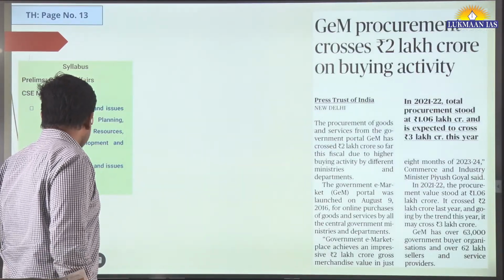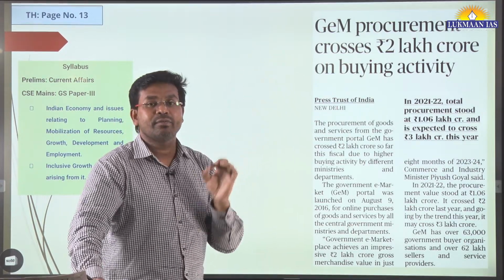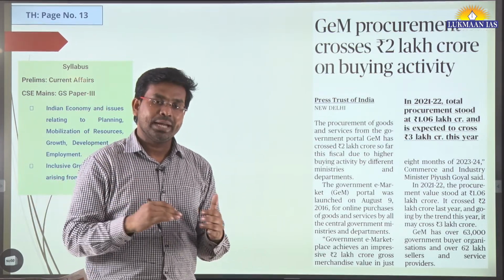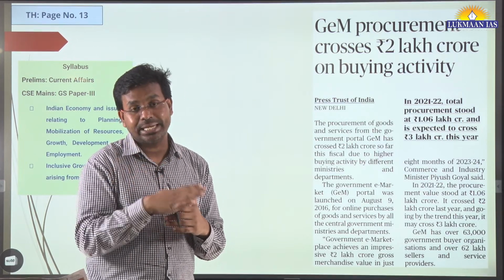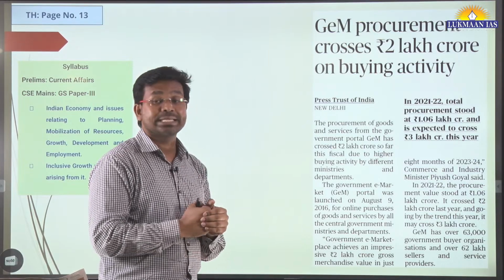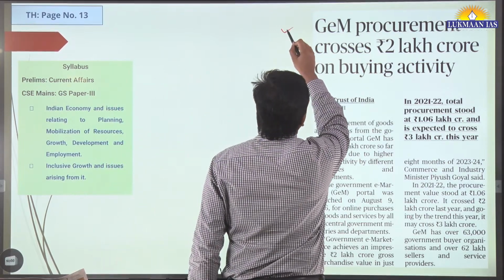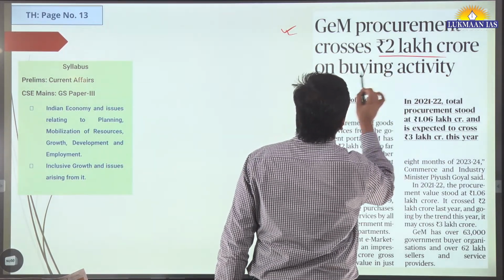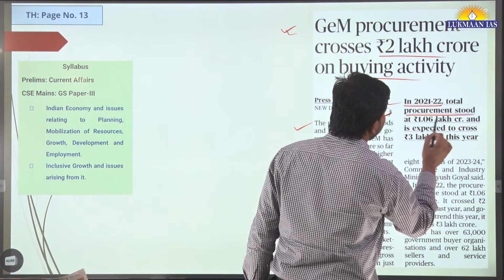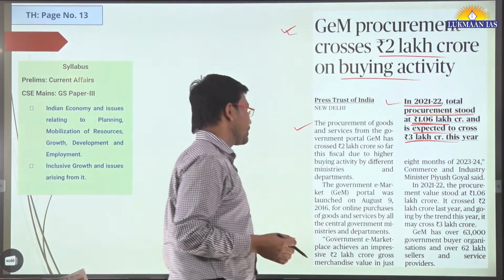Having understood this, now let us talk about the last article quickly. GEM stands for Government E-Marketplace. It is an online portal where consumers can purchase things and sellers can sell things. Generally, the Government E-Marketplace is used for selling and buying of commodities. It says Government E-Marketplace procurement crosses 2 lakh crore on buying activity. In 2021-22, total procurement stood at 1.06 lakh crore and is expected to cross 3 lakh crore this year.